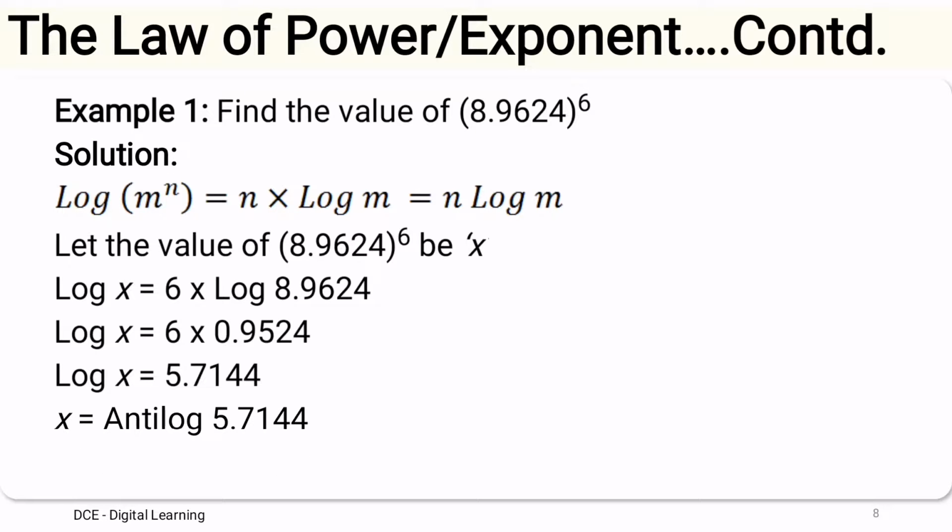Now x equals antilog of 5.7144. The antilog value for .7144 is 5181. As the characteristic is positive 5, 5 plus 1, the number of integral digits will be 6. So the final result is 5,18,100.00.